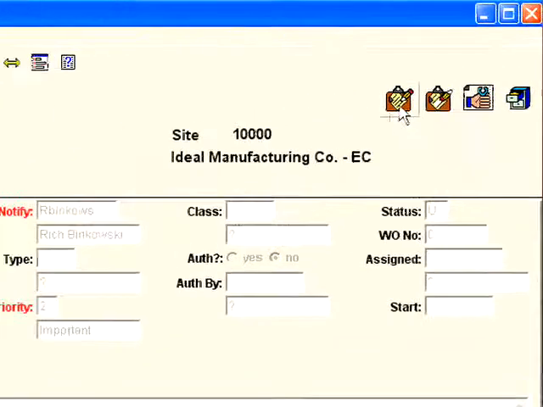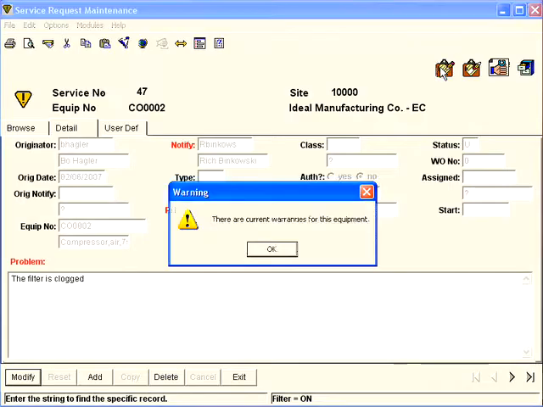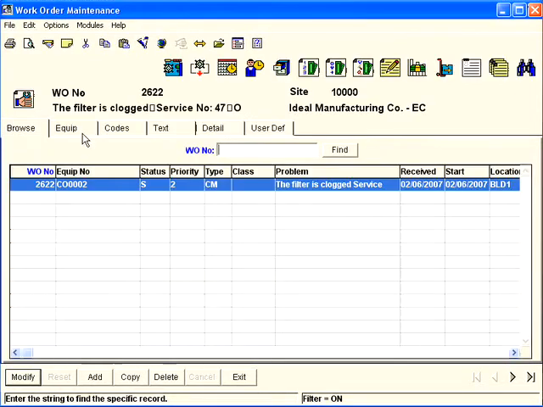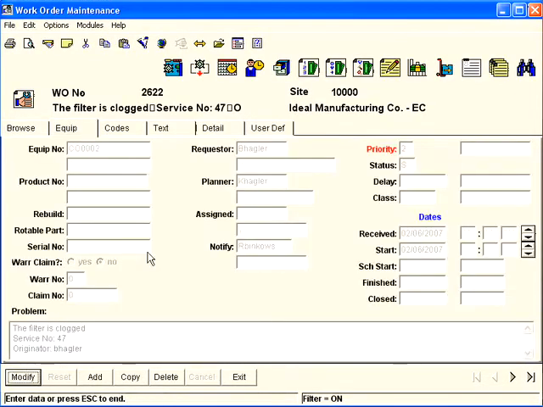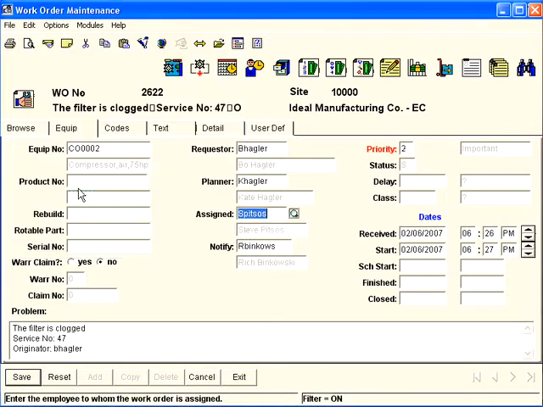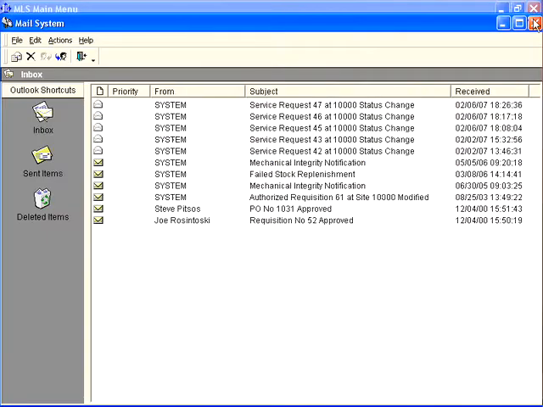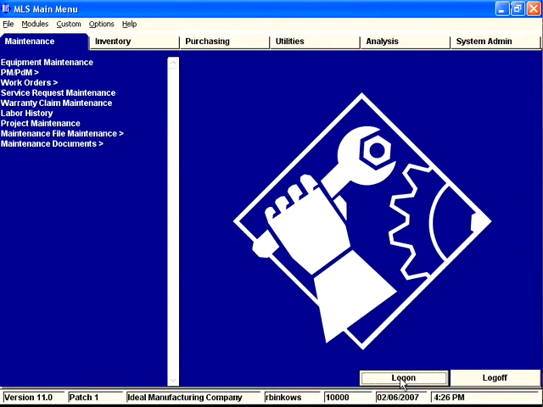I can then determine that, hey, this is not a duplicate order, and I want to create a work order for it and assign it. It's making a note that there are warranties and that the technician needs to be careful they don't void those warranties when they work on the machine. The only other thing that I need to do is assign someone to it. So I go to the assigned field, and I'm going to pick Steve Pitsos as the technician that's going to perform this work. And I hit save. So let's back out here, and now let's log on as the technician, Steve Pitsos, and let's see what it looks like for him.